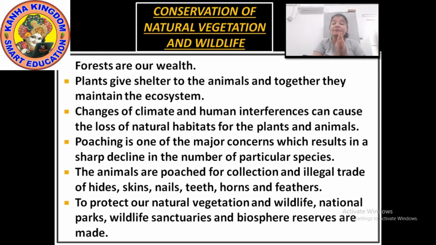Now why are the animals being poached? Poached means why they are being hunted. They are being hunted for the collection of skin, nails, they are sold at a very high price. Teeth, horns, feathers. Means in the wildlife, not only the animals but the birds are also being hunted. The birds are being hunted for the purpose of feathers. Their feathers are being sold at a high rate, high price.